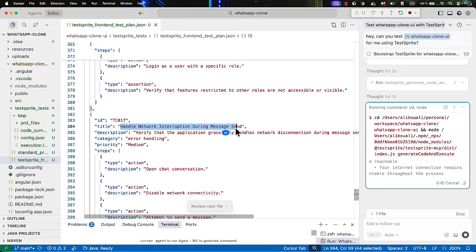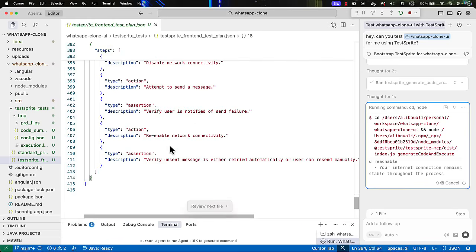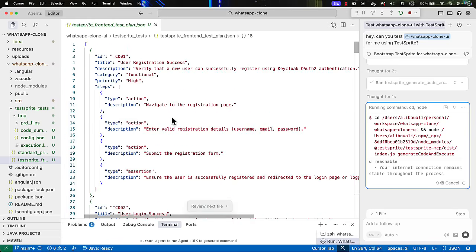I'm not sure if I handled this, but honestly the test case is really relevant. Okay, so now all we need to do, fingers crossed, is wait for TestSprite to finish. I will be waiting for it, and once it's done, we will continue exploring the different files and what has been done, and we will see the different features that TestSprite is providing for us.